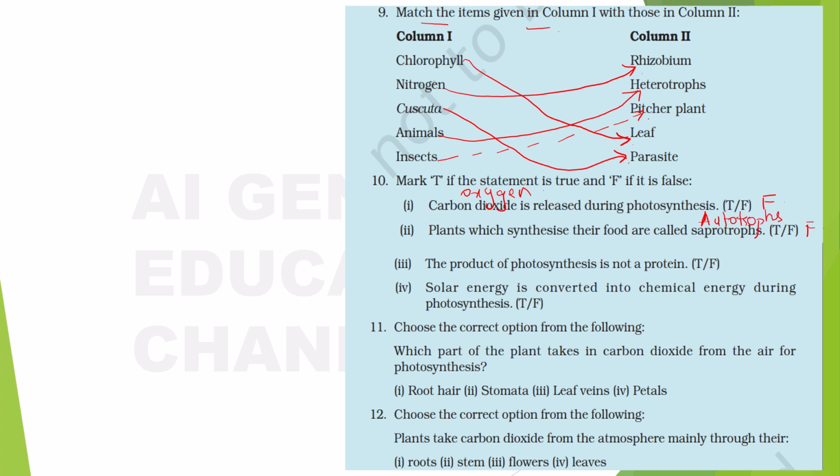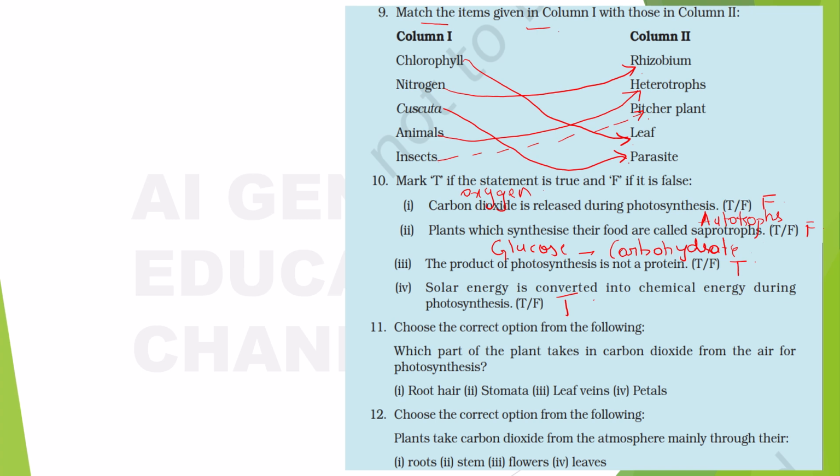The product of photosynthesis is not a protein. It's true, right? What is the product of photosynthesis? What you get? You get glucose. What is glucose? It's a kind of carbohydrate, right? It's not a protein. So, yes. Okay. Next, solar energy is converted into chemical energy during photosynthesis. Yes, true.